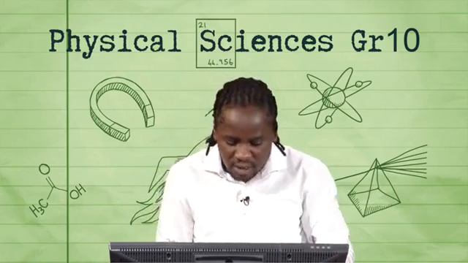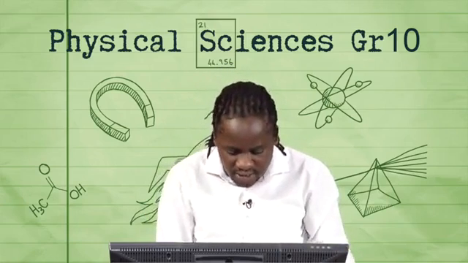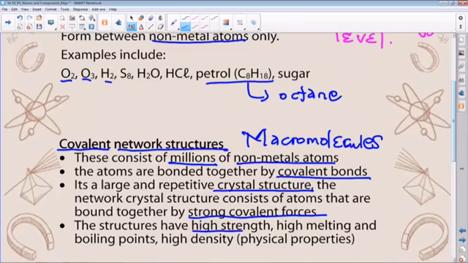Now, let's go further and check. It says the structure has high strength. I would want to think of these as the physical properties. Because they are giant structures or macromolecules, they are stronger compared to these molecular ones, which are most often liquids or gases, except for sugar, of course, which is solid at room temperature.